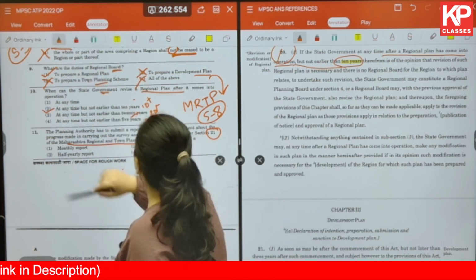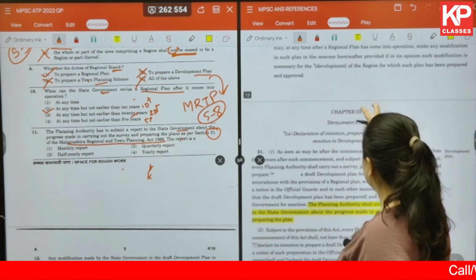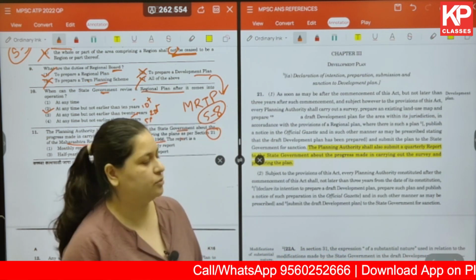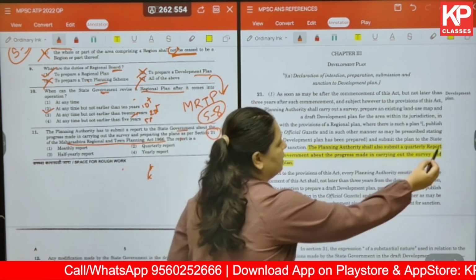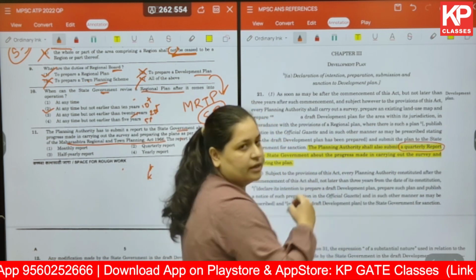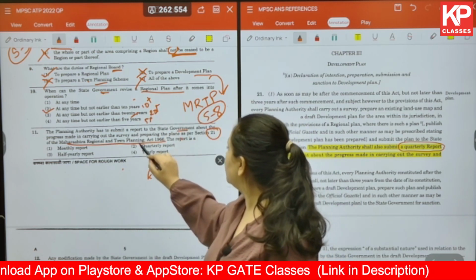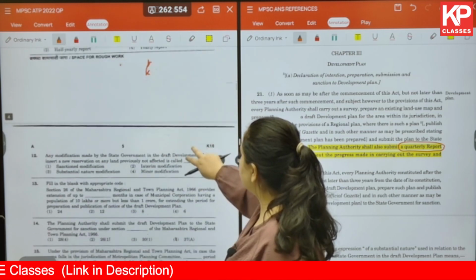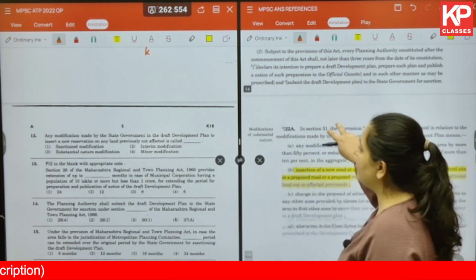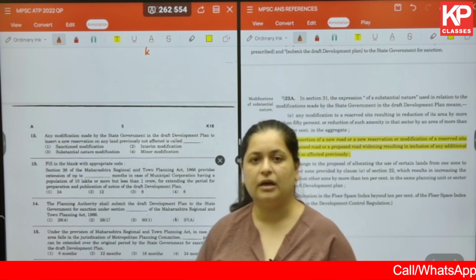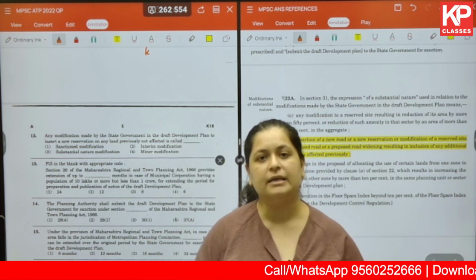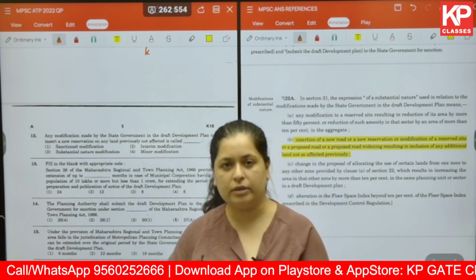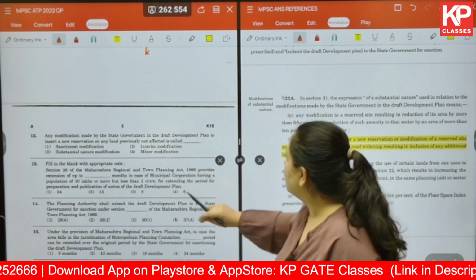Okay. So in this section 21, it says that the planning authority has to submit a report to the state government and it has to be a quarterly report. So the answer for us is 2, which is the quarterly report. So as you've already seen, till now, questions have been asked directly from some report, act or some concept based, okay, like the proponent of a particular concept and what the concept talks about. Next.